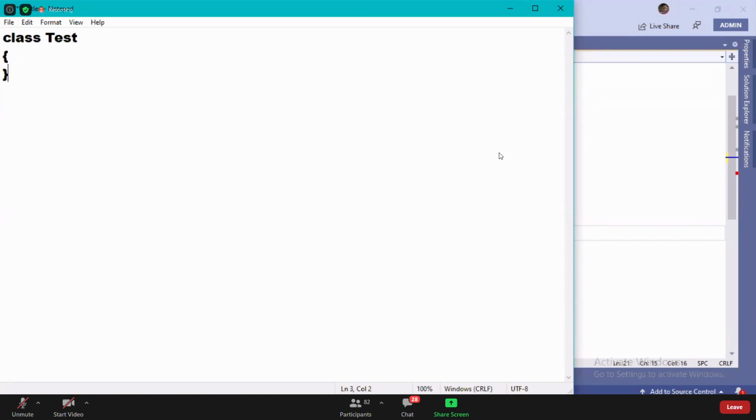This class will automatically contain 5 members in it. What are the 5 members? One constructor and 4 methods inherited from the object class. Are you guys clear?